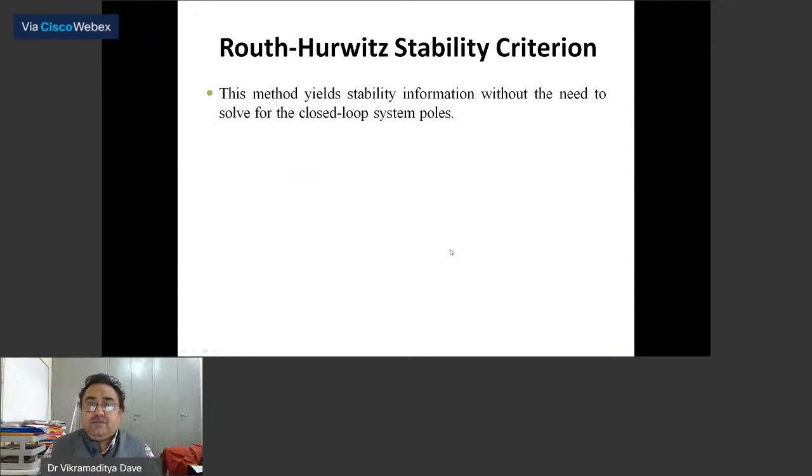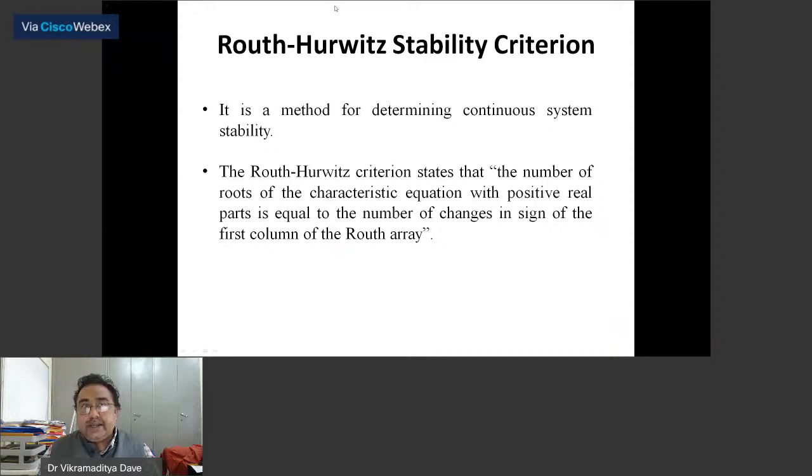So what happens? We have to frame the Routh array. The basic important point here is the Routh array. So we will create a Routh array, and we will see the number of sign changes in the first column of the Routh array.